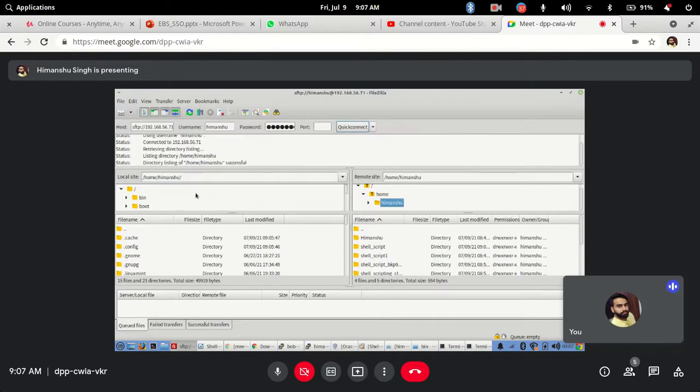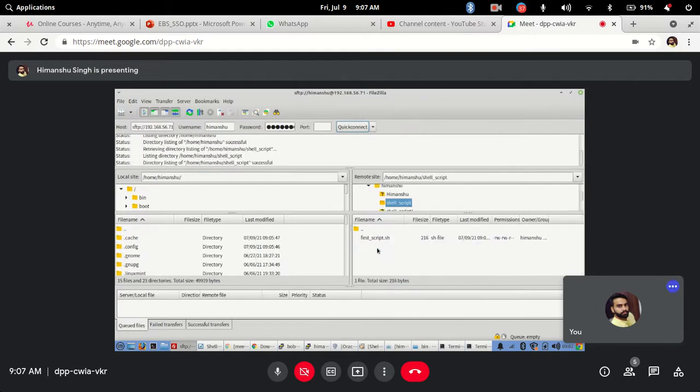Now see, it has connected to my server. You can see all the directories we have just now created, right? First script.sh, this directory is there. This is your remote side, your server side, and this is your normal Windows side. I don't have Windows, my main desktop is also Linux, so you are seeing the same thing. But for you it will show something like C users or whatever your username is, like Rajesh or Frederick.